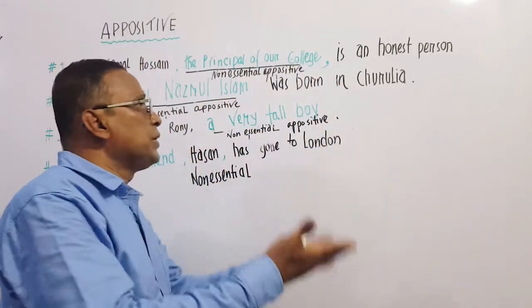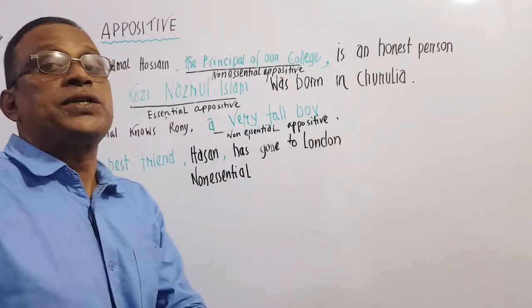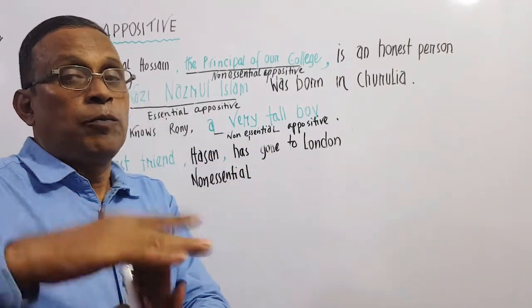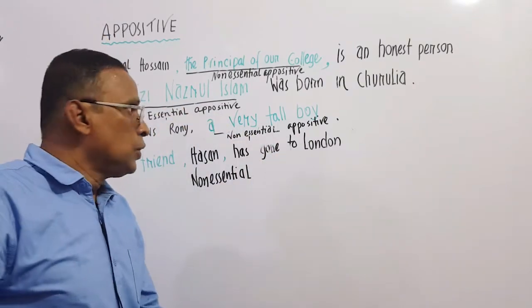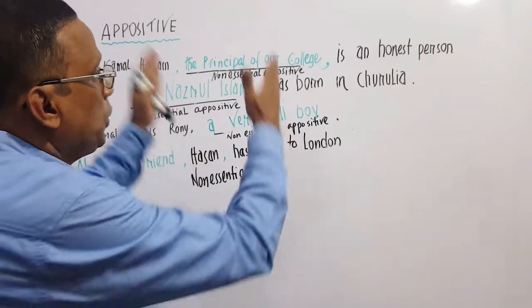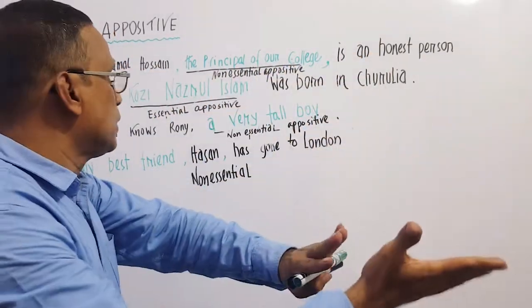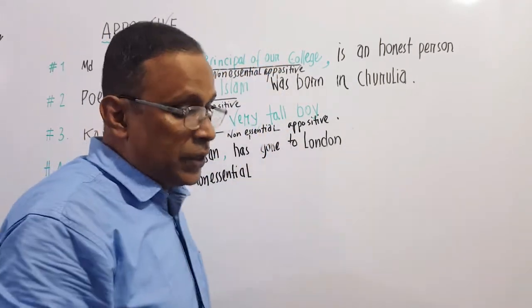Whatever you can see here is extra information, giving more information about the noun, Moazzem Hossain. So if we don't use this appositive, the sentence can still make sense, so the appositive is non-essential here.